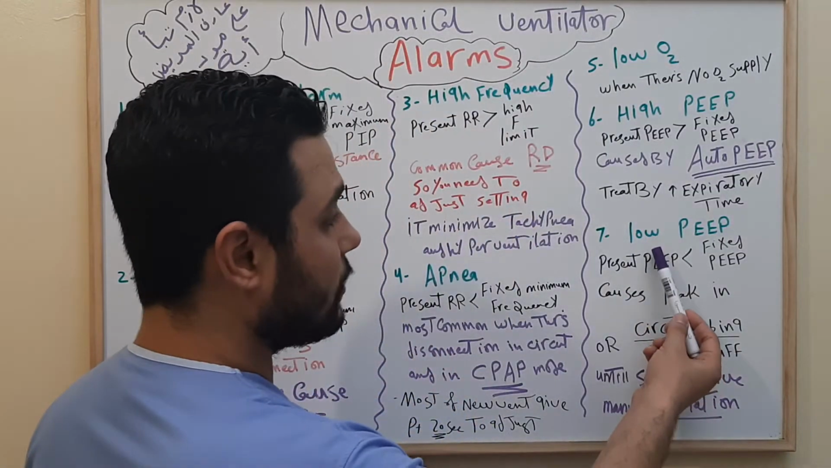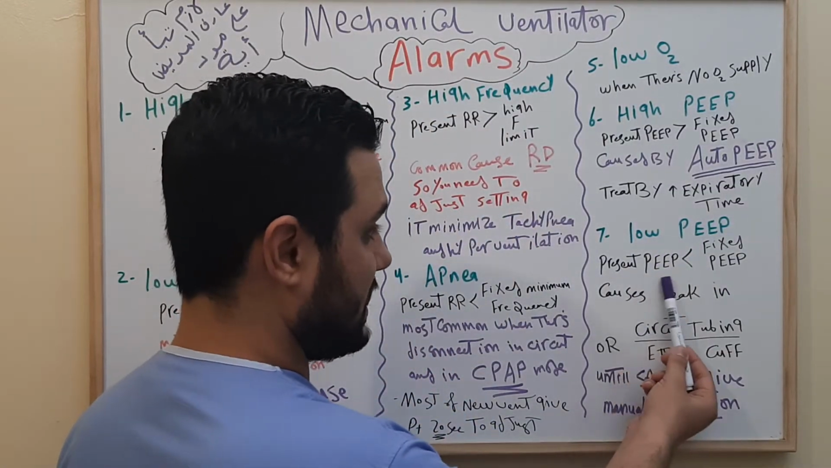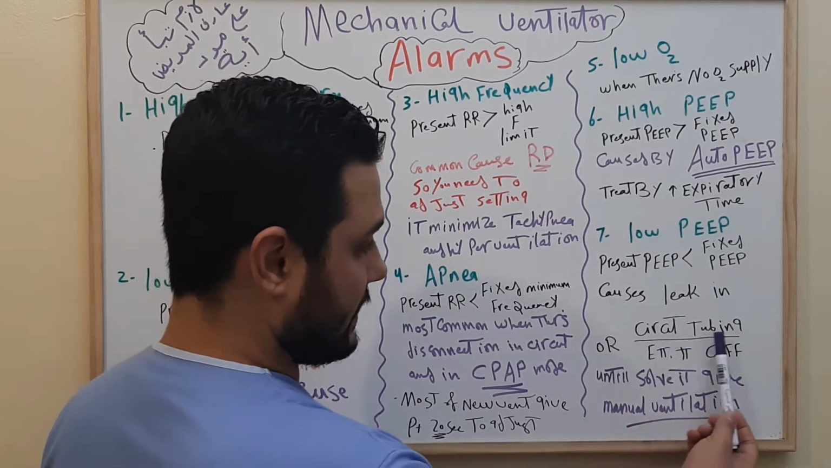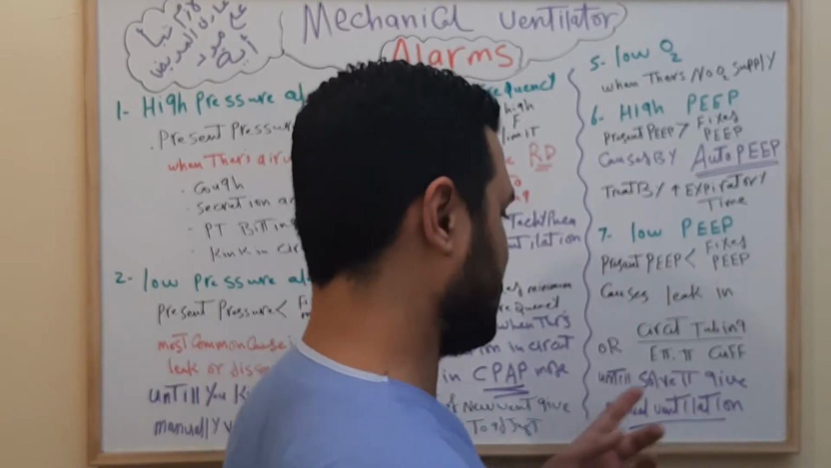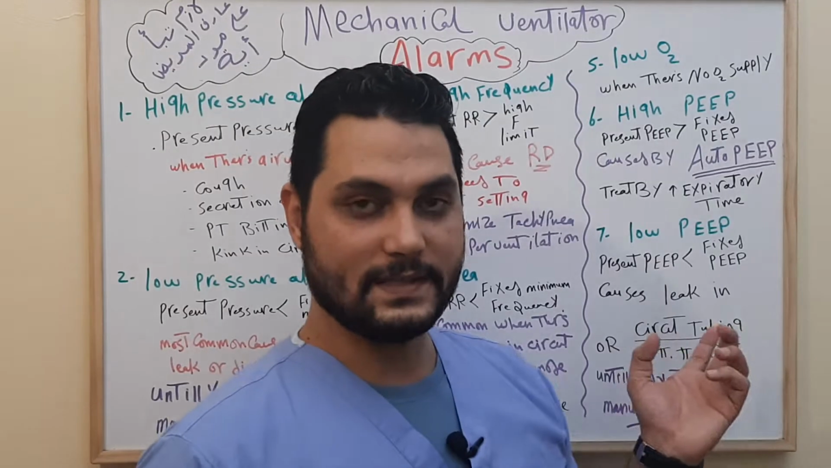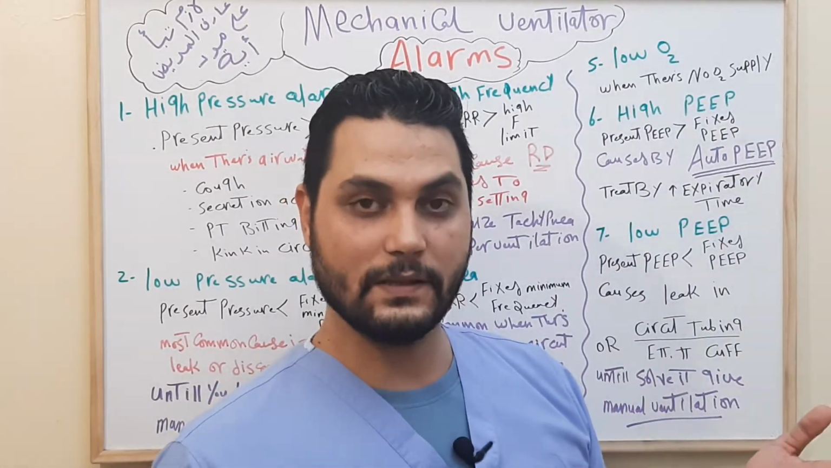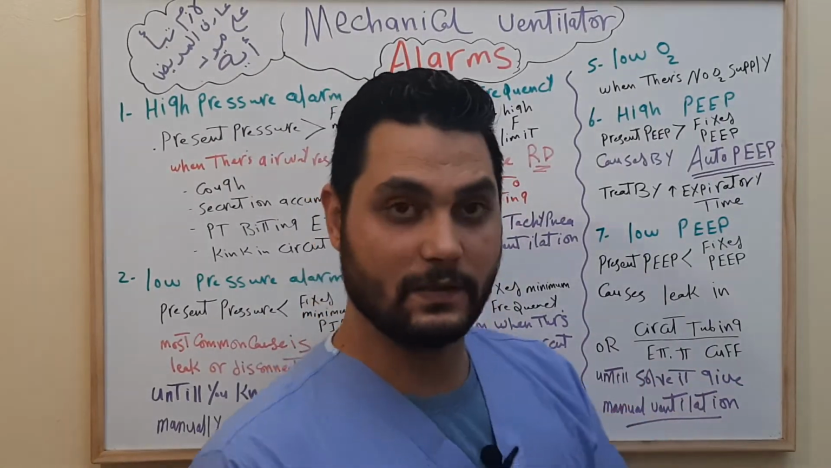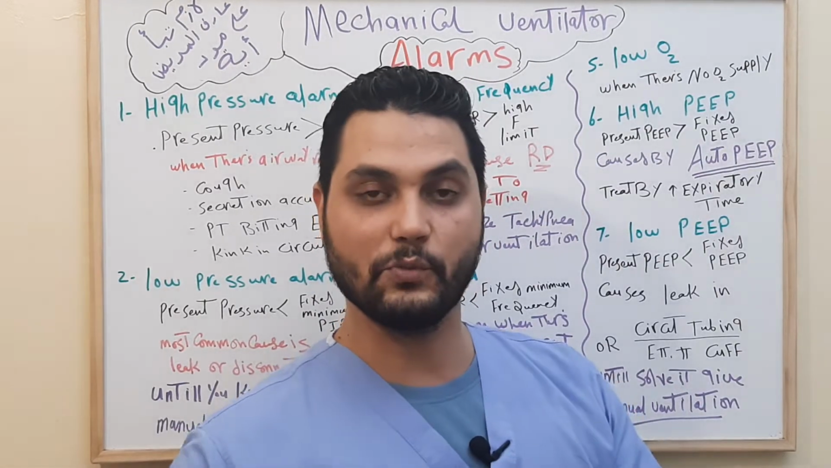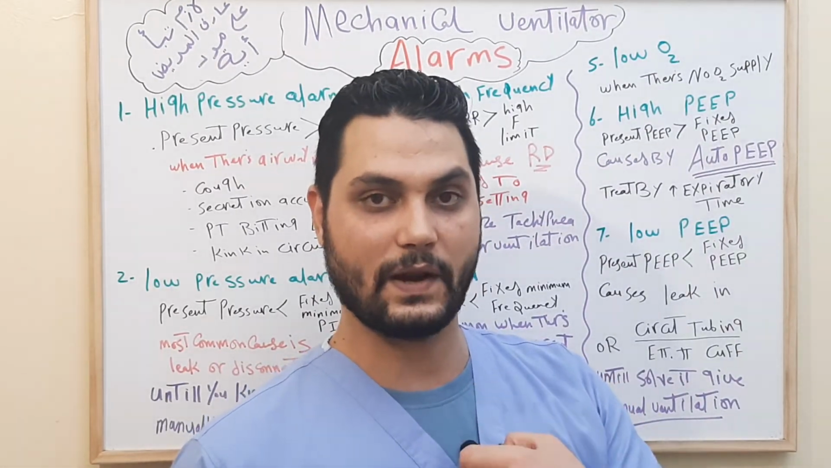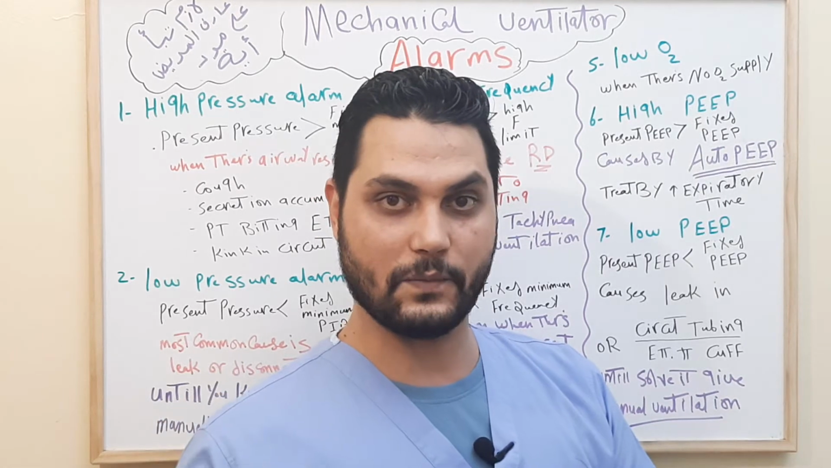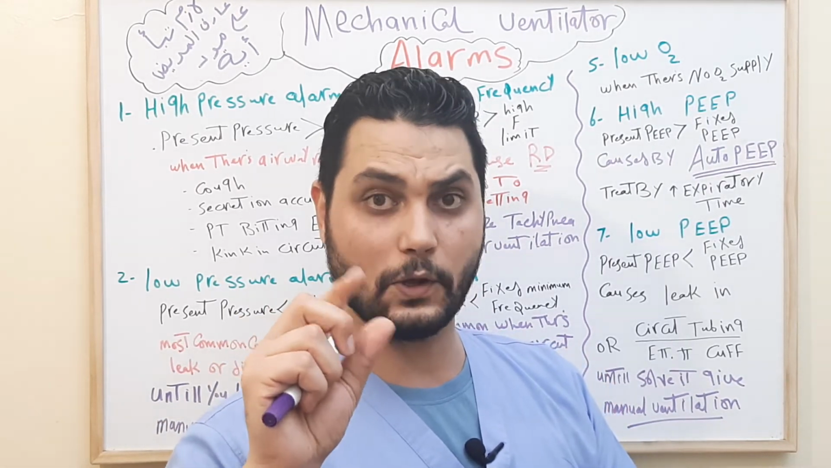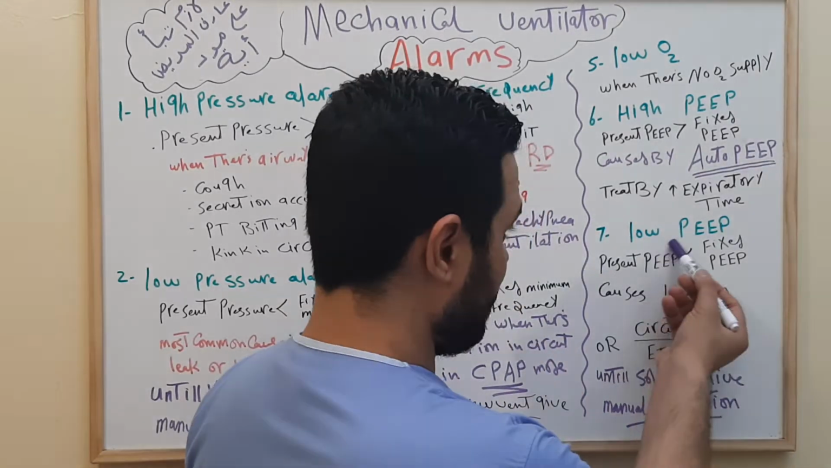Okay, after that, low PEEP. Low PEEP means the present PEEP is less than the fixed PEEP. It is caused by leakage from the circuit tubing or the endotracheal cuff or tracheostomy cuff. If there is any disconnection in the circuit or tube, it will give low PEEP. Or the cuff of the endotracheal tube or tracheostomy, you put air in it to fix it in the trachea. If there is any leak of air from the cuff of the endotracheal tube, you will find the cuff has lost air. So at this time it will give low PEEP.